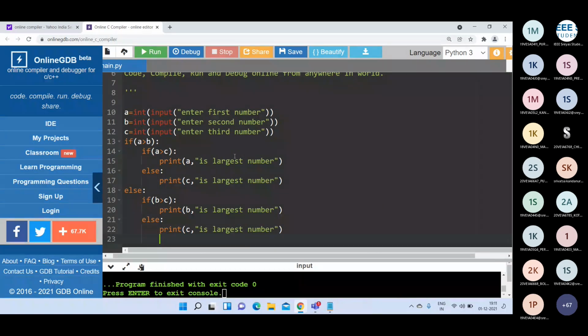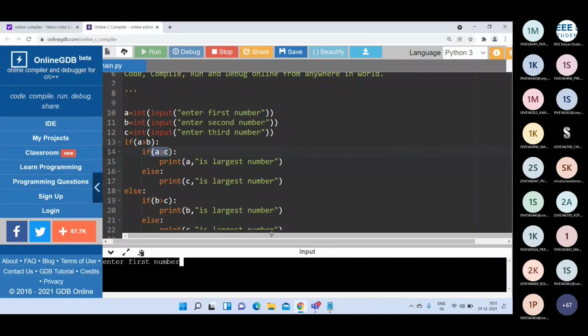Is it clear? If this is true, we are going to check this one. If both are true, A is the largest number. If this is true and this is false, C is the largest number. Otherwise, B is the largest number. Otherwise, C is again the largest number.